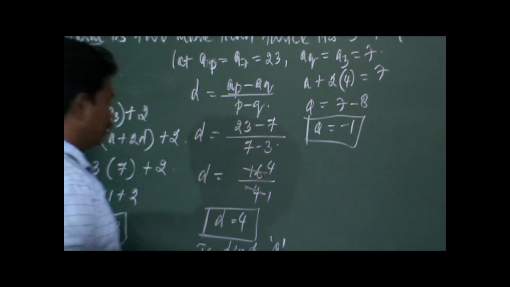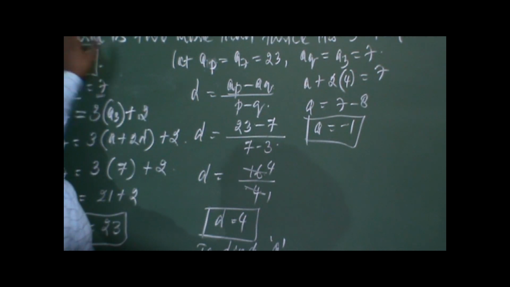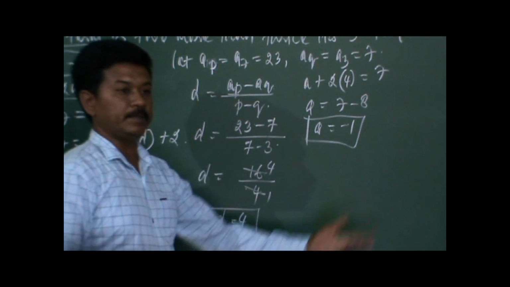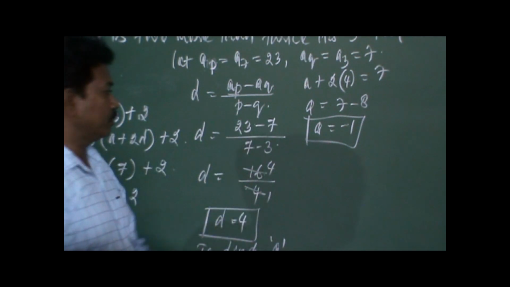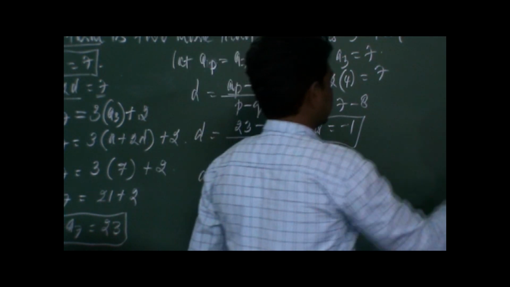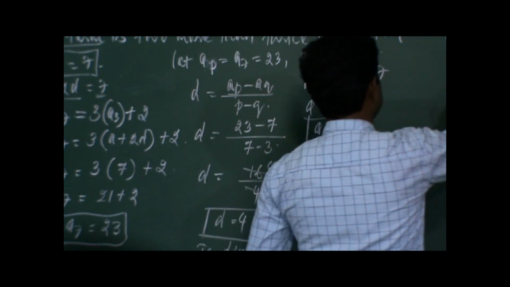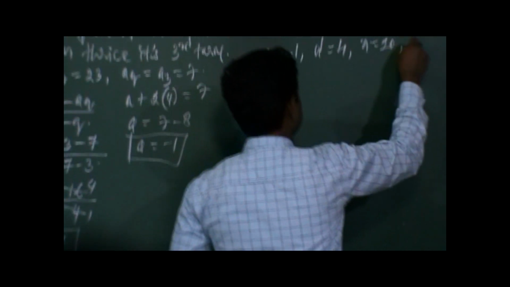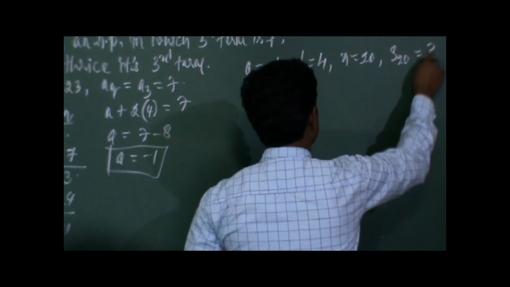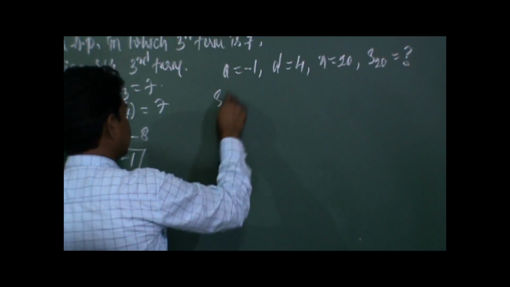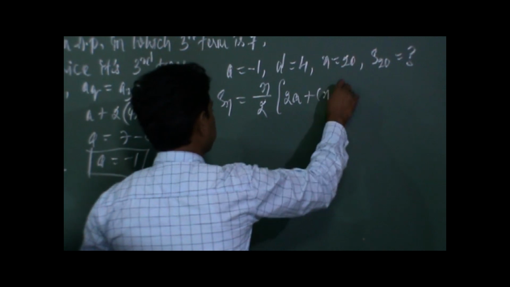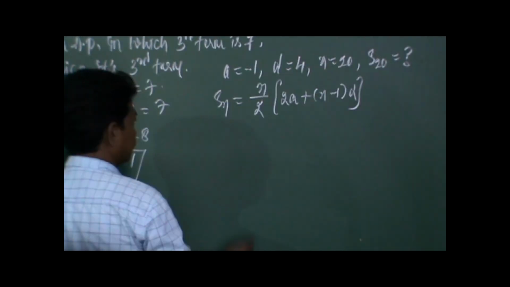So we have got two values A and D. So now we are in a position to find the sum of the first 20 terms, because in that AP there are 20 terms, so therefore N is equal to 20. So we will write the data again. A is equal to minus 1, D is equal to 4, N is equal to 20. So S20 is equal to how much? Sn is equal to N by 2 into 2A plus N minus 1 into D. So this is the formula.